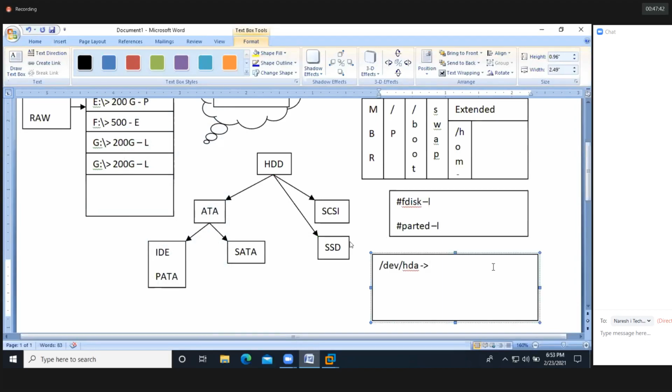If you execute the fdisk -l command and you get /dev/hda, that is IDE or PATA, Parallel Advanced Technology Attachment.